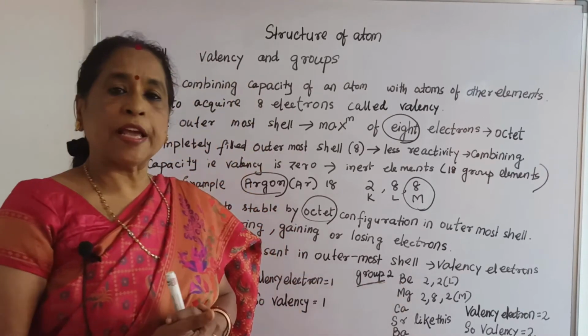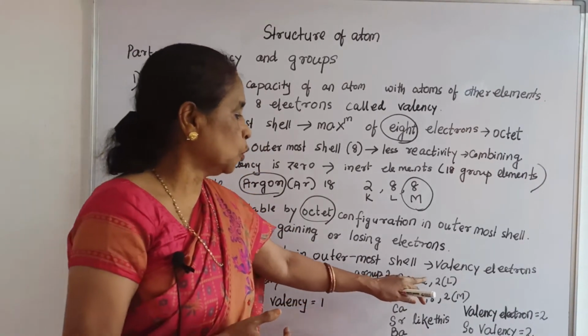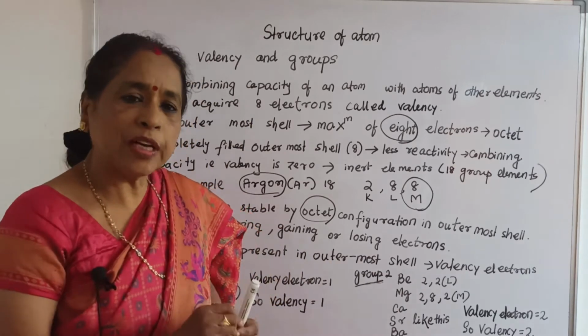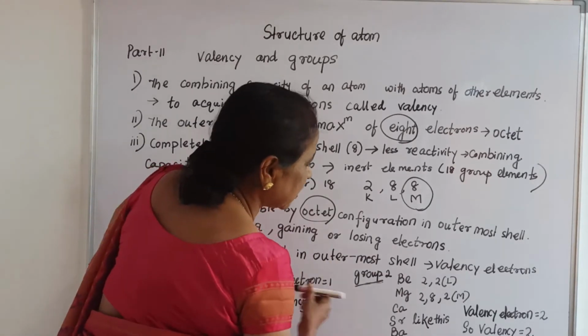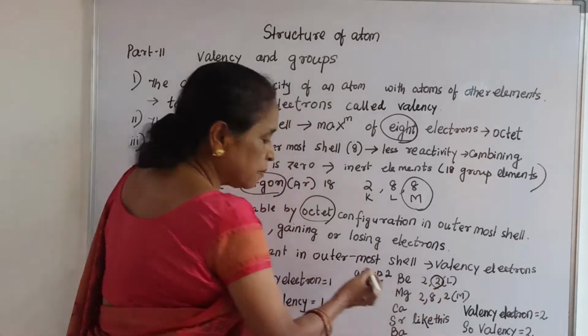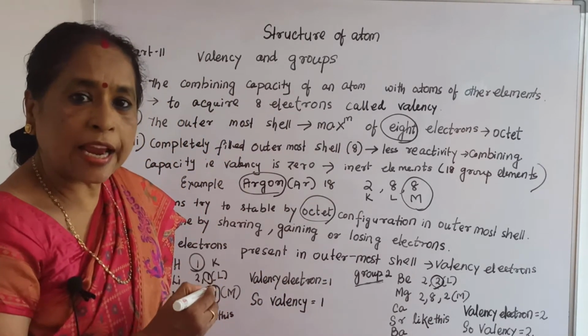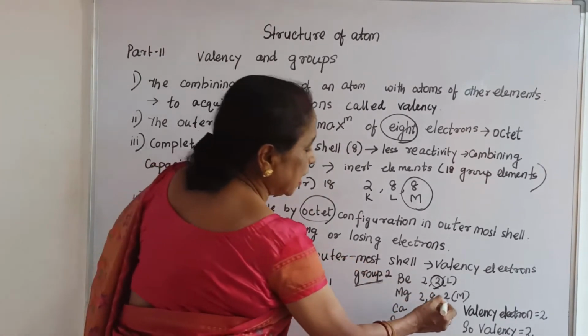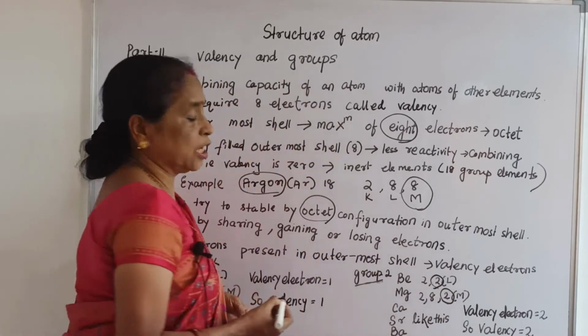Now you can observe beryllium: 2, 2. That means the L shell contains 2 electrons. Now see here, the L shell contains 2 electrons. Similarly magnesium: 2, 8, 2. Here also you can see that 2 is the outermost electron.